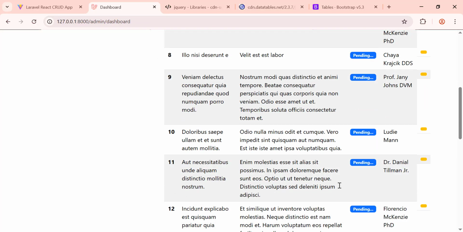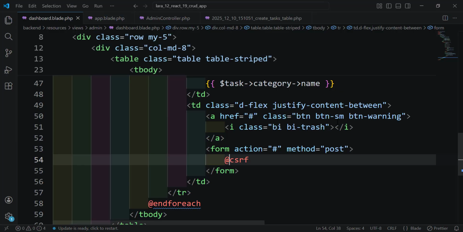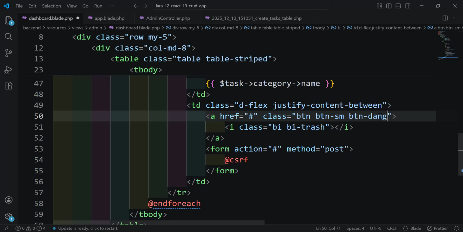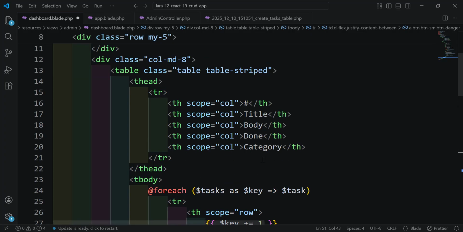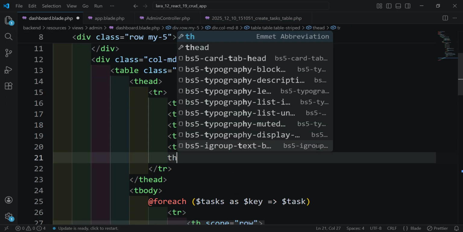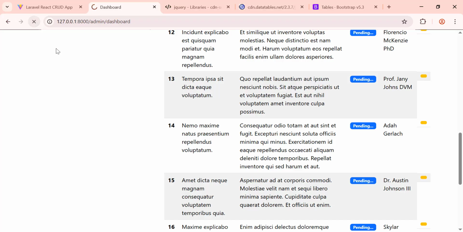So here we have our link, but let's change it to danger. And we don't use the Bootstrap icons here. Let's change it to delete. And what else? We need another th here, to remove the error that we have seen.